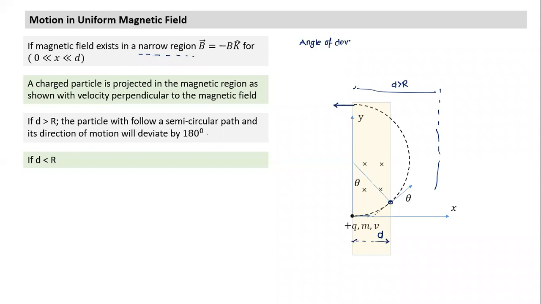Angle between the original path and the path at final. The angle of deviation, basically, I will say something like this. This angle between these two. Angle by which the velocity changes. So here the velocity is like this. Here the velocity on x-axis. If I continue here, this is the angle of deviation. So angle of deviation is the angle between the tangent at this point and this point, because the velocity is along the tangent.